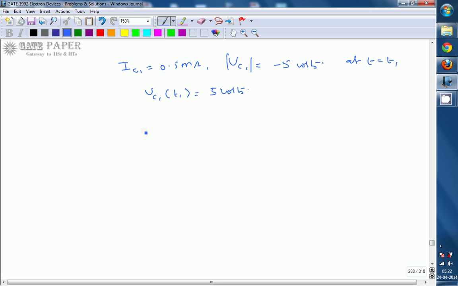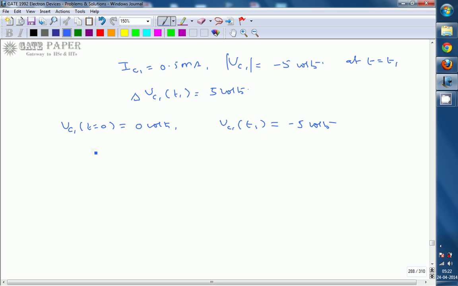So when the voltage across the capacitor, which is the voltage at the collector, reaches 5 volts, by that time the transistor is entering the saturation region. How much time has it taken to reach minus 5 volts from 0 volts? Previously VC1 was at 0 volts, so the change in VC1 at T1 is 5 volts. VC1 at t is equal to 0 is 0 volts, and VC1 at T1 is minus 5 volts.